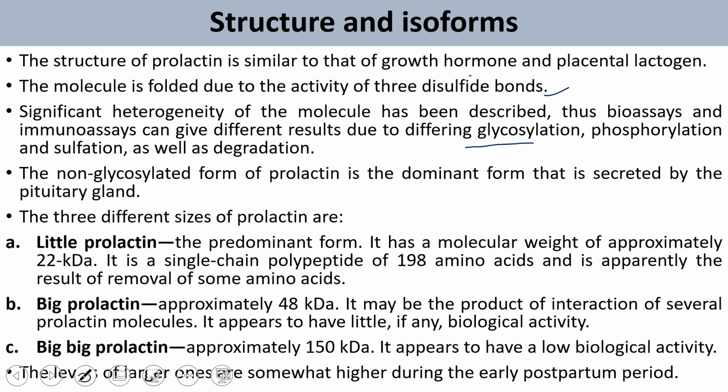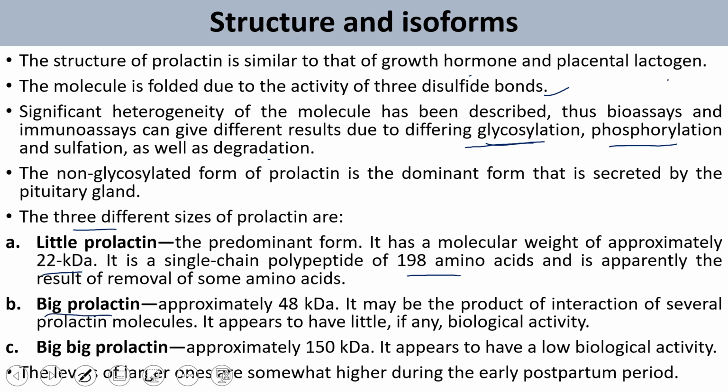Growth hormone, placental lactogens and prolactin each have different kinds of modifications. These modifications may be glycosylation, phosphorylation, sulfation or degradation. Because of this, these proteins give different results in bioassay or immunoassay. The non-glycosylated form of prolactin is the dominant form secreted by the pituitary gland. There are three different forms depending on size. The first is little prolactin, 22 kilodalton and 198 amino acids, which is the main and most active hormone.